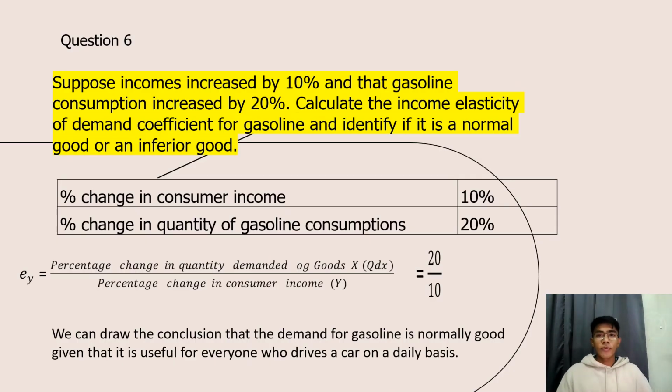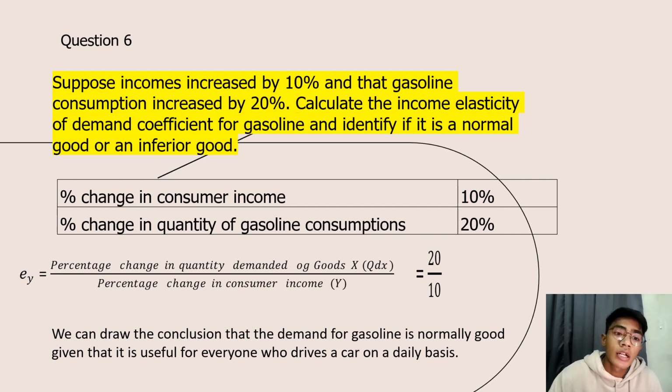Hello, my name is Amir Kasha. I'm going to present the last question for this assignment, which is question 6. Suppose income increased by 10% and gasoline consumption increased by 20%. Calculate the income elasticity of demand coefficient for gasoline and identify if it is a normal good or an inferior good.